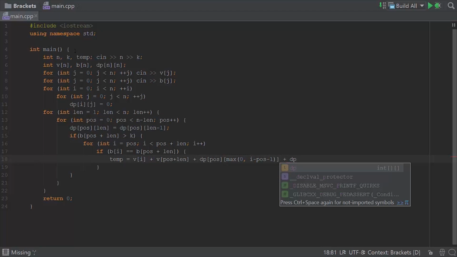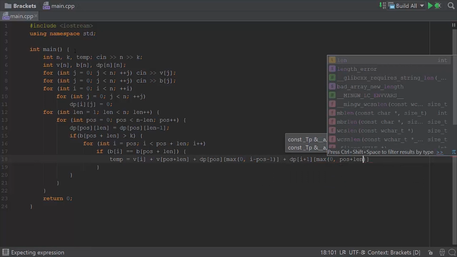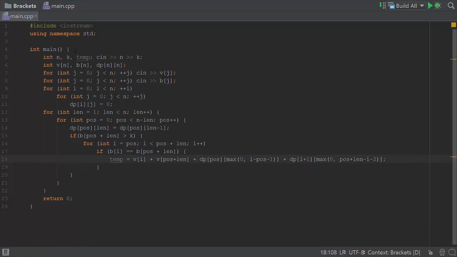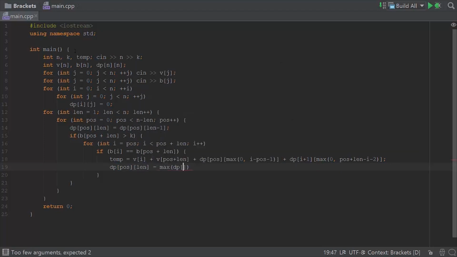Now you need to do a little bit of mathematics to convert these starting and ending positions into starting position and length, and make sure that there are no invalid memory accesses because you have a value less than 0 for your length. So that is why I've used the max functions here. Make sure of all of that, and if this line works well, your entire program is going to work well. Finally, we are going to be taking the maximum of the value we have currently computed and the existing value that we have solved for the subproblem. And that's it, we are done. We'll be outputting the value of the largest sized subproblem starting at length 1, and now we are done. That's the entire program.